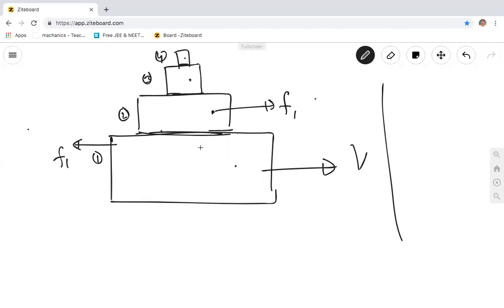These are two bodies. If you find frictional force on one body, on the other body it will be opposite, because to every action there's an equal and opposite reaction. If on one body there's a force forward, on the other body there will be backward. Now, can you tell me what's the frictional force on the third body? Third would be backwards. How did you come to know about that?